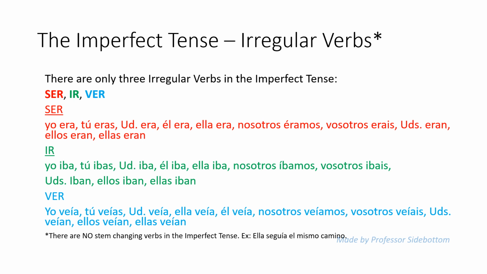There are no stem changing verbs in the imperfect tense, as you can see in the small print down at the bottom. And I gave an example. Ella seguía el mismo camino. She used to follow the same road.